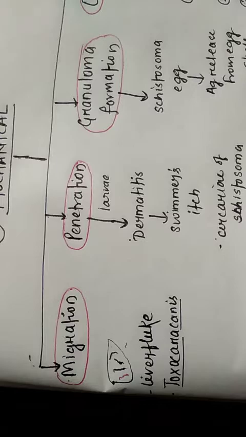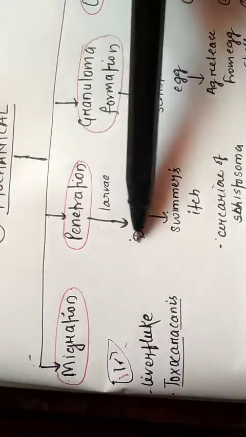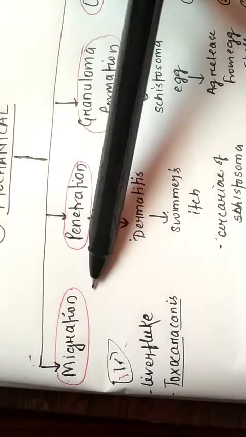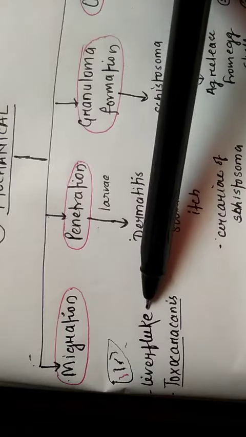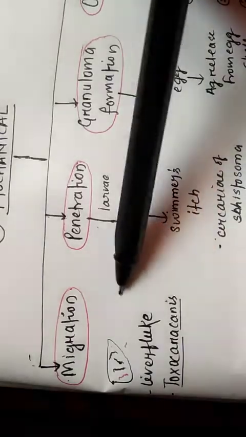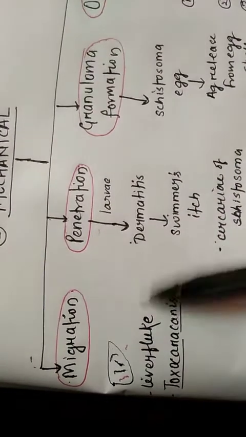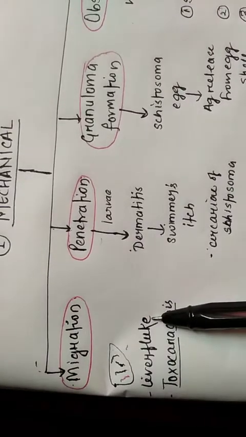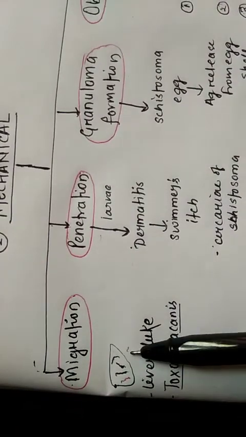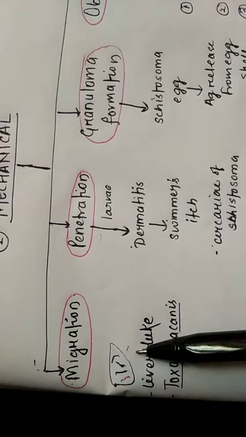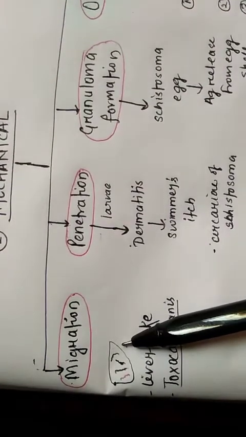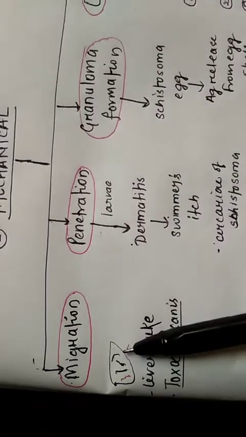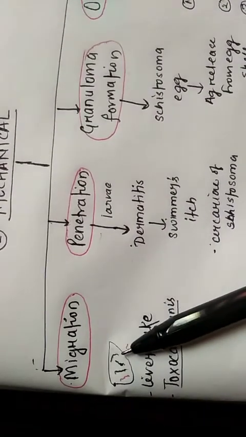What happens in migration? I will explain it with the help of examples. Liver fluke, Fasciola hepatica, causes fasciolosis. The immature fluke migrates in the liver and causes major damage to the liver. It destroys the liver parenchyma and causes hemorrhage in the liver.